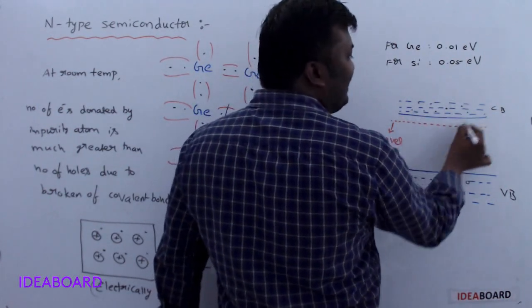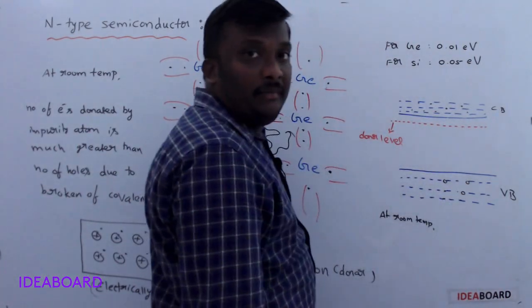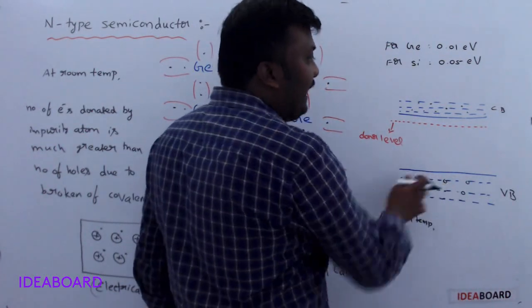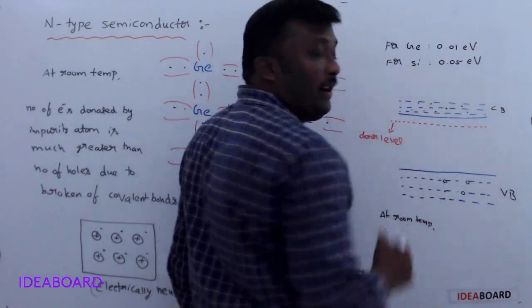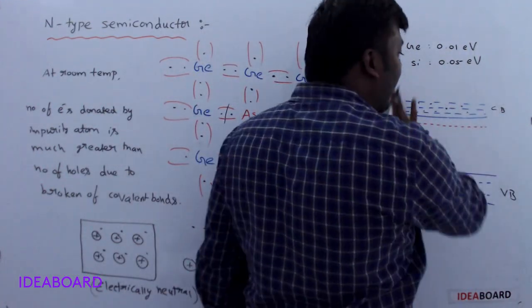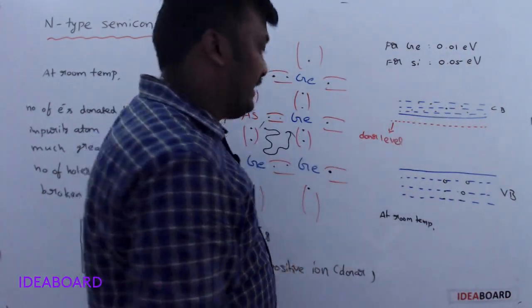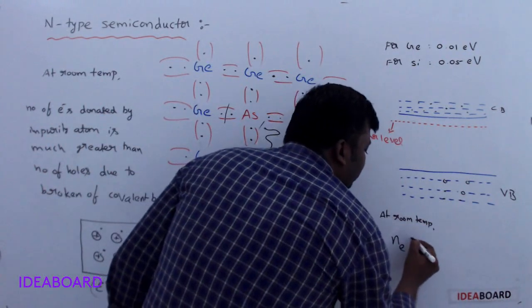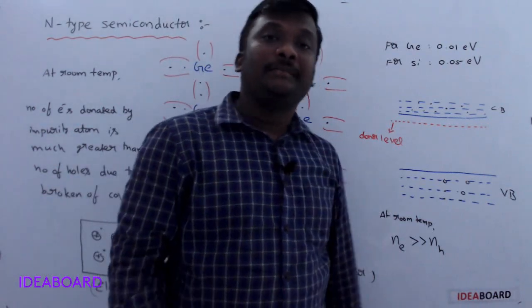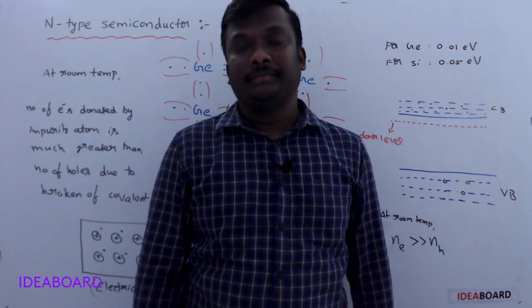The free electrons in the conduction band are now more than the holes in the valency band. Observe here, only 3 holes are there according to this diagram, and here a larger number of free electrons is there. All these free electrons move randomly in the conduction band. So the concentration of electrons in the conduction band is much greater than the concentration of holes in the valency band, particularly in the n-type semiconductor.